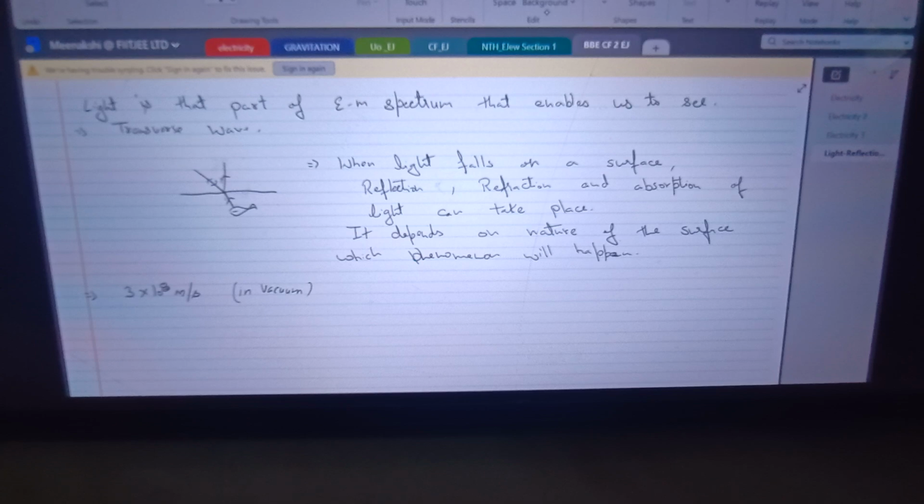However, when the light enters a particular medium, the speed of light changes depending upon the nature of the medium, and we measure it on the basis of the refractive index of the medium. We'll discuss this point when we discuss the topic refraction of light. So in vacuum, all the wavelengths travel with the same speed, and this is the maximum speed. These are a few general points regarding light, and now we'll discuss the reflection of light.